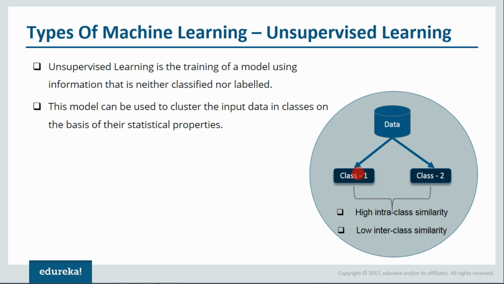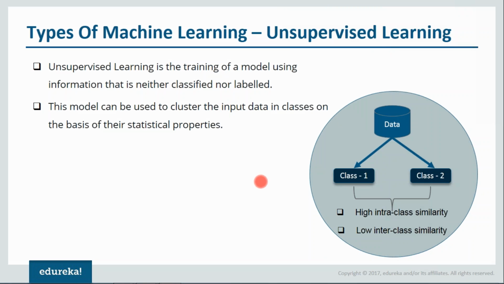That means if I've created two classes, class 1 and class 2, the elements of this particular class should have high similarity with each other, but at the same time, they should have low similarity with the elements of class 2. So you can think of examples of unsupervised learning as well.